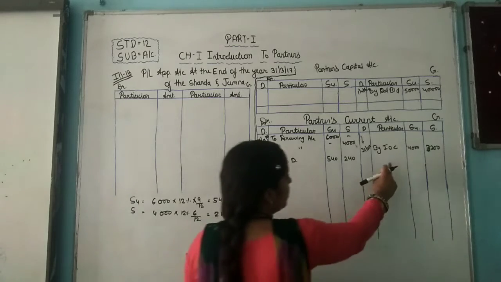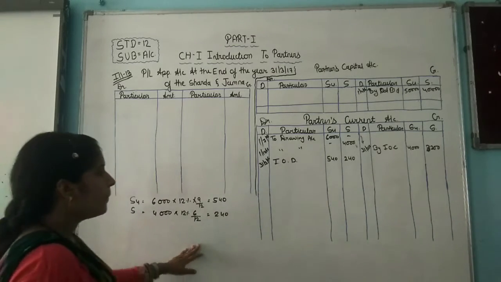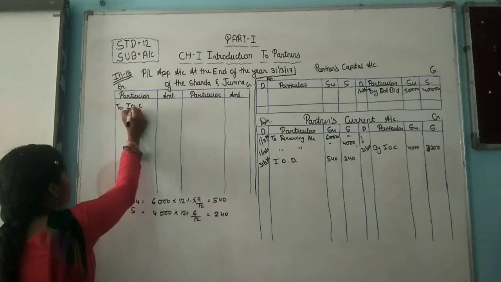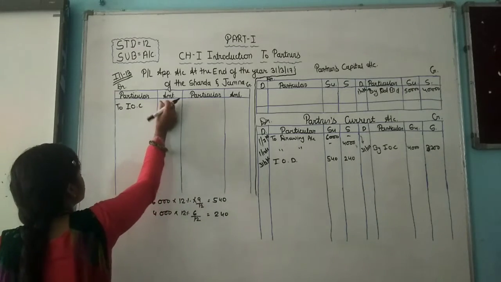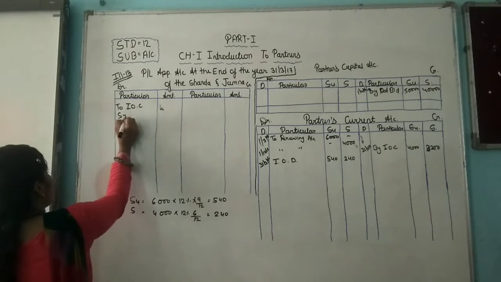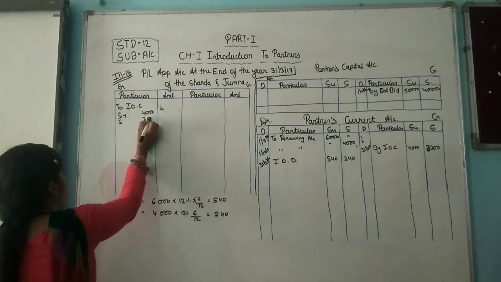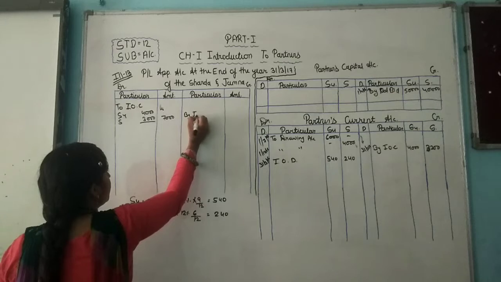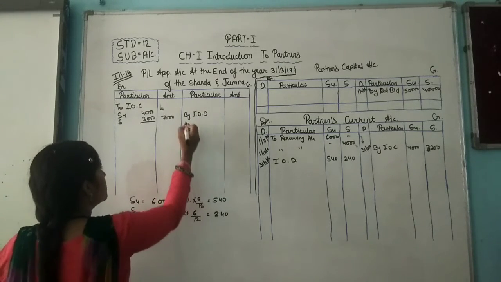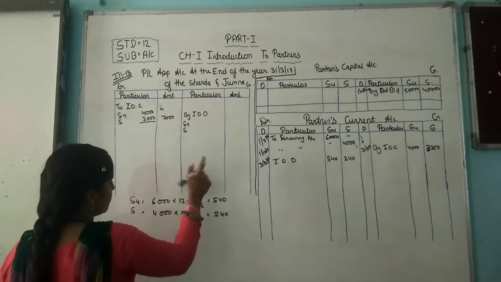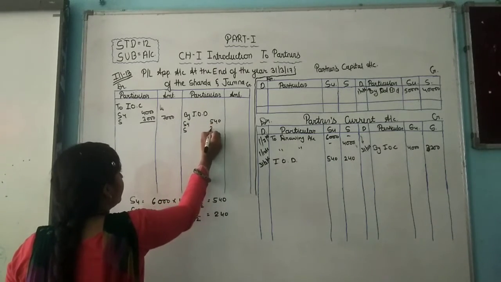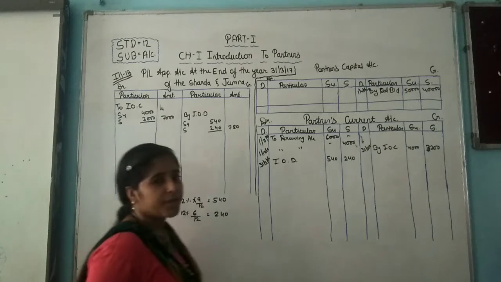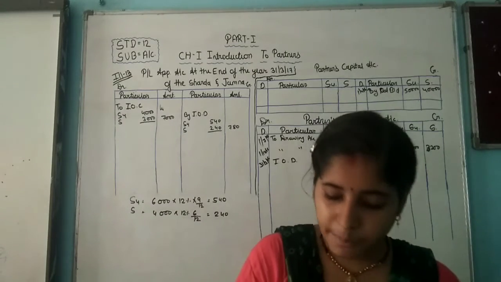Interest on capital is an income for the partners and an expense for the business, so interest on capital is 4,000 and 3,200, that is 7,200. And interest on drawing, Sudhanshu 540 and Sarvesh 240, so 780 is the interest on drawing charged to the partners.